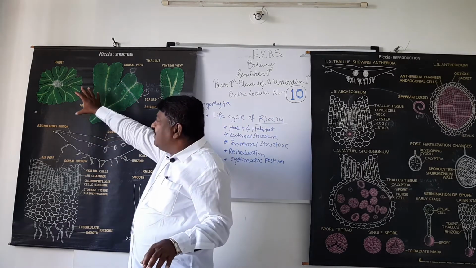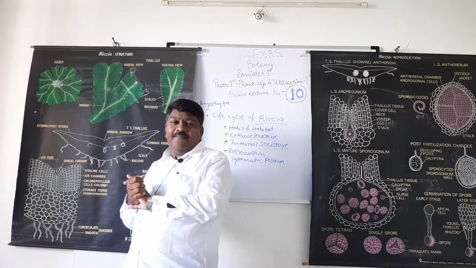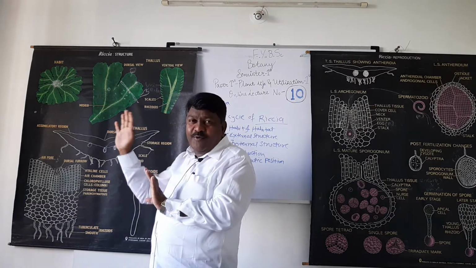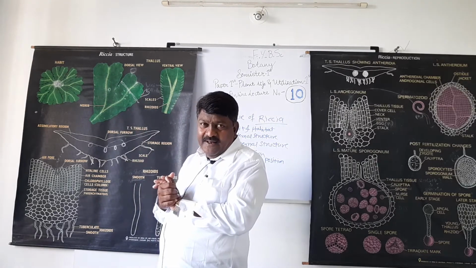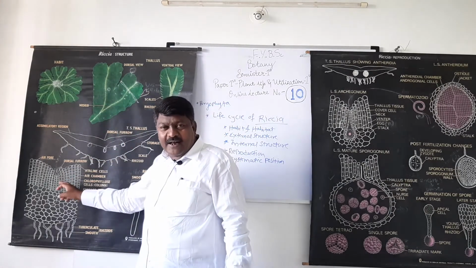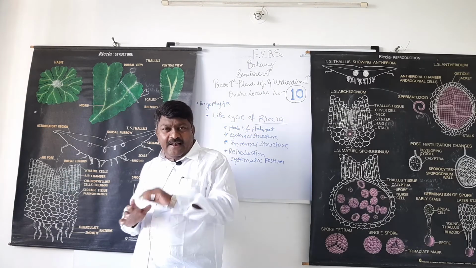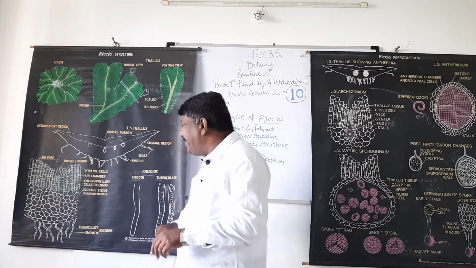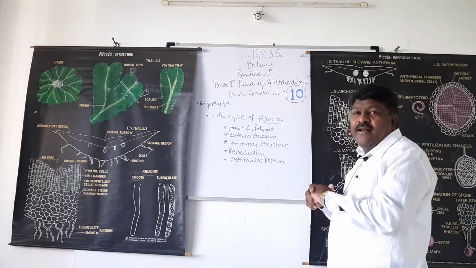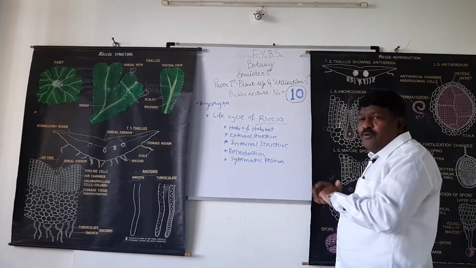See the life cycle of Riccia. This is the thallus of Riccia. Such a Riccia thallus is gametophytic. It produces the male sex organ antheridium and the female sex organ archegonium. Antheridium produces the male gamete, spermatozoid, and archegonium produces the egg.